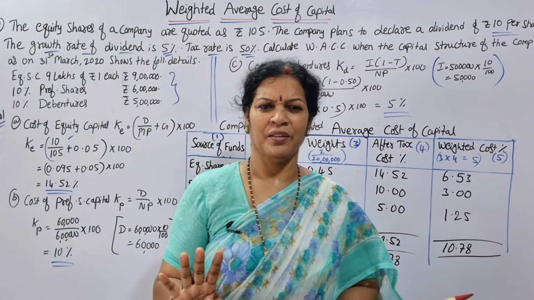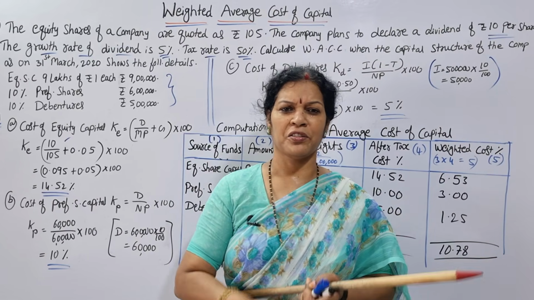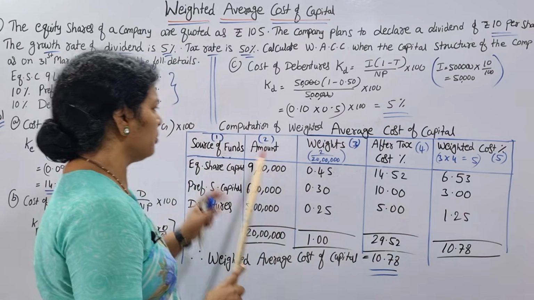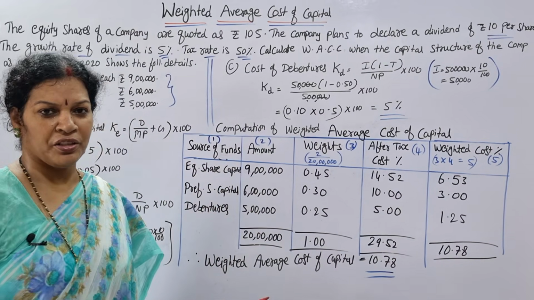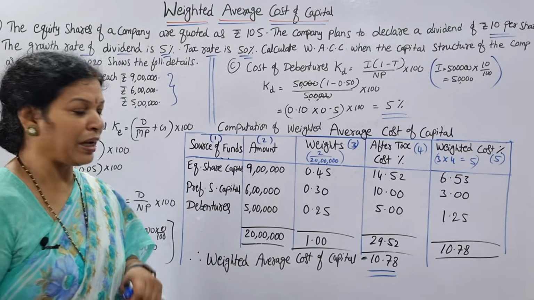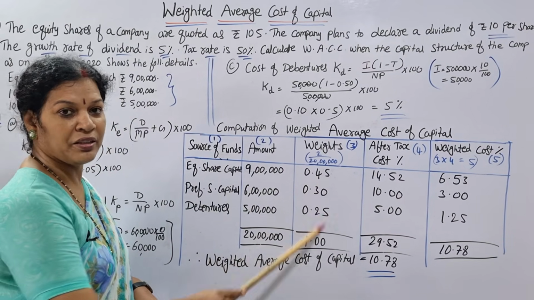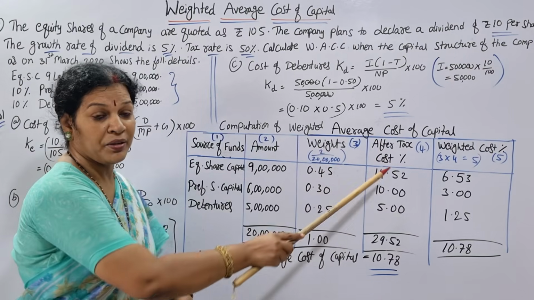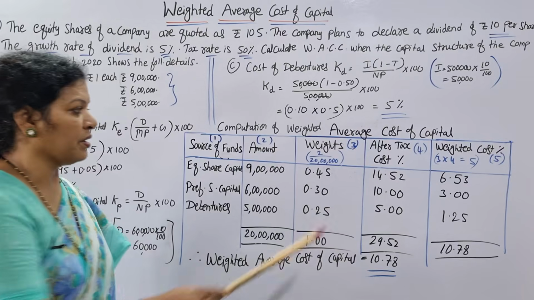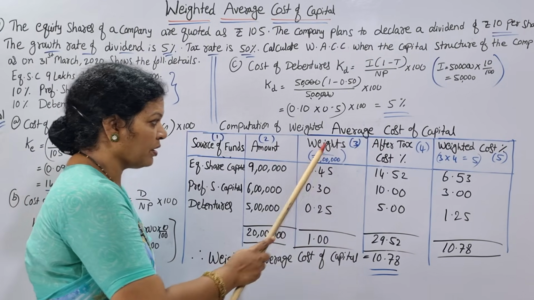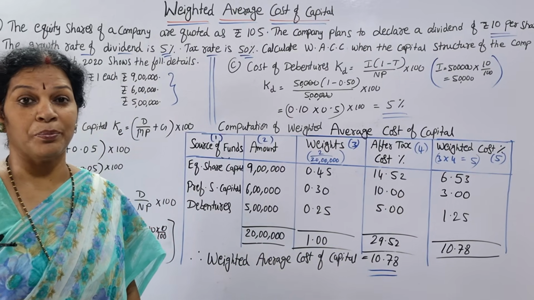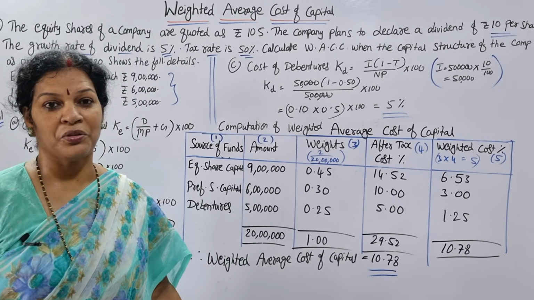It's very simple. We know how to calculate cost of debt, cost of preference shares, cost of equity shares. Simply we have calculated and prepared a table. Source of fund, amount is the same. Weight column we have provided as the third one. How have we calculated the weight? 9 lakh divided by 20 lakh. Like this you got the weight. Then after tax cost percentage, whatever we have calculated, that cost percentage we have written. Third column into fourth column comes to weighted cost. All total together, 10.78 is the weighted average cost of capital.